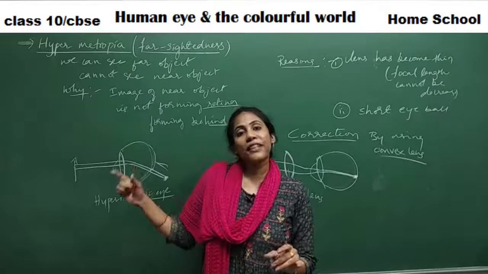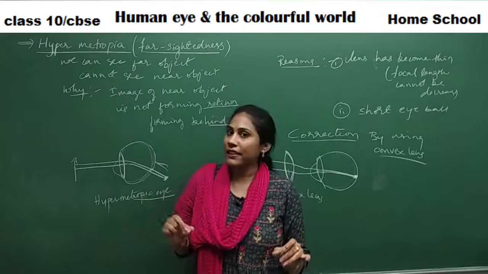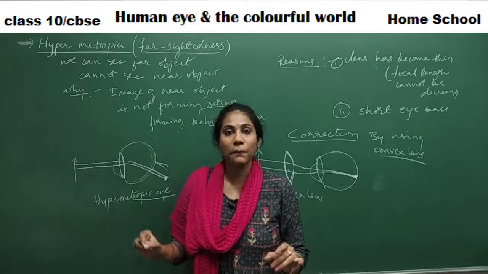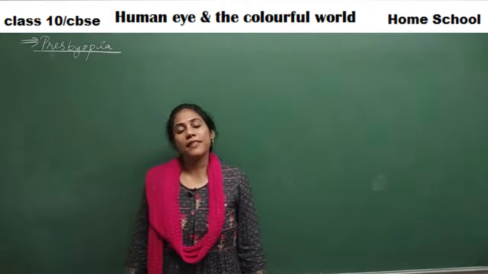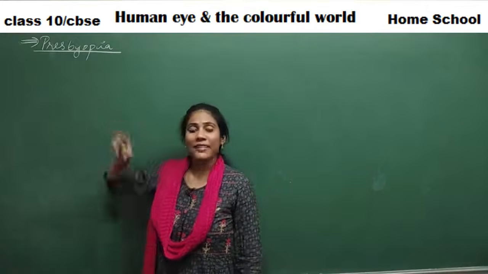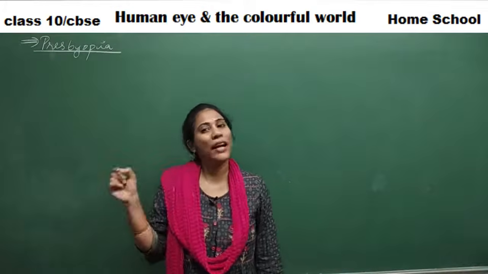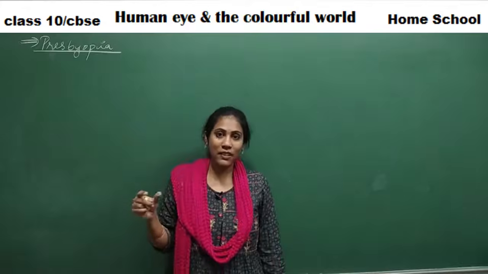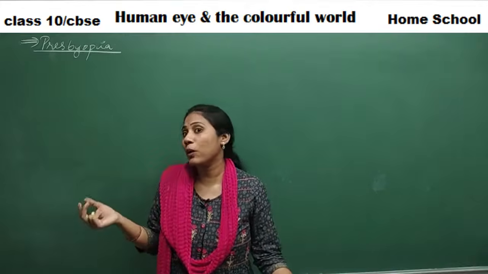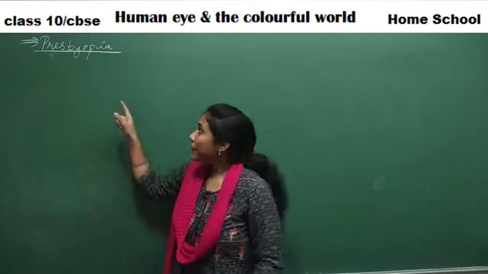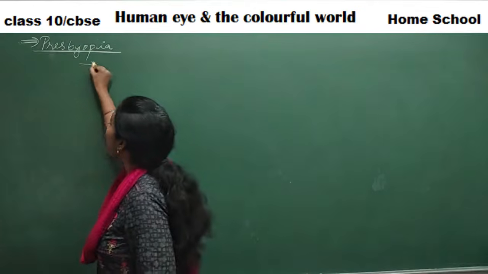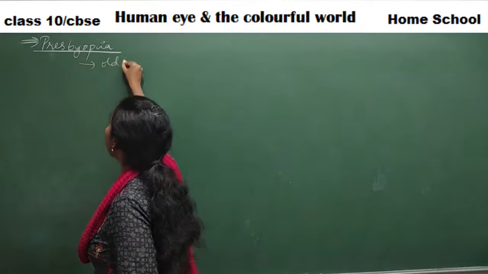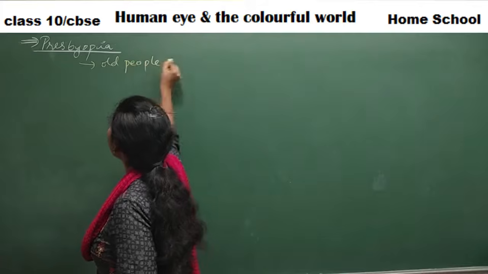So let us go for the next eye defect, that is the next vision problem, presbyopia. See students, presbyopia is quite similar to hypermetropia. That means you cannot see nearby objects clearly. But presbyopia is normally seen in old people.